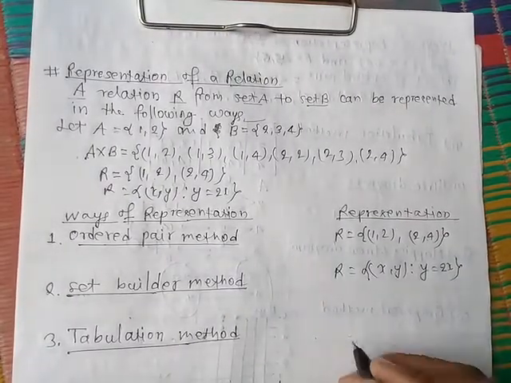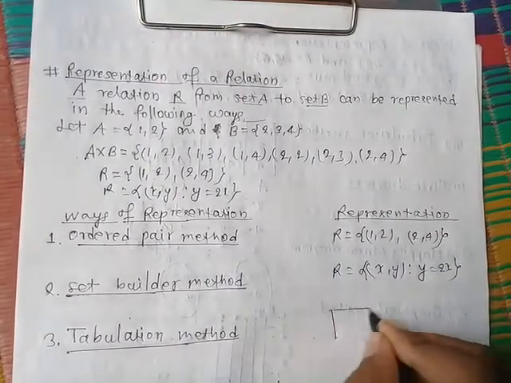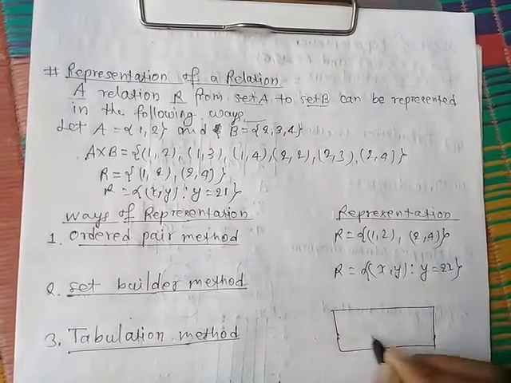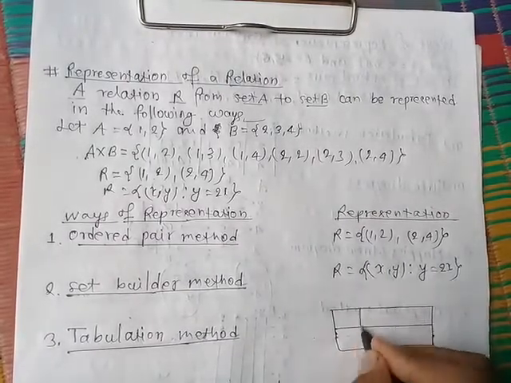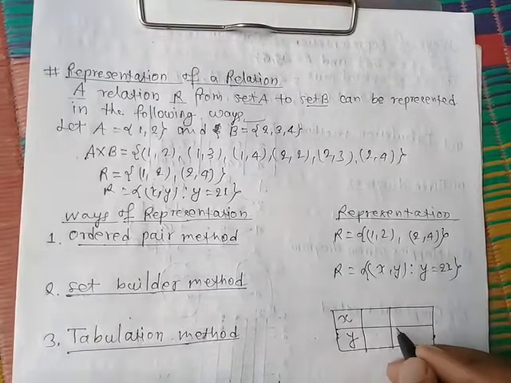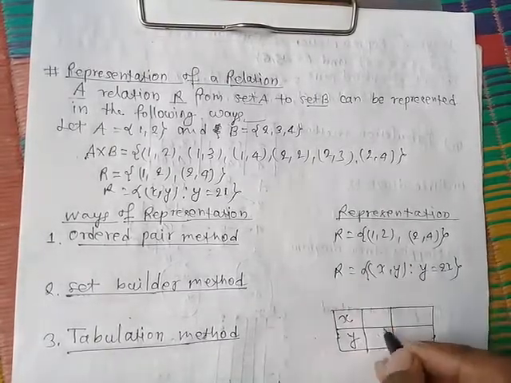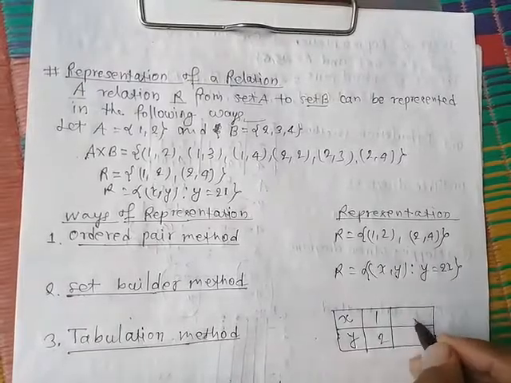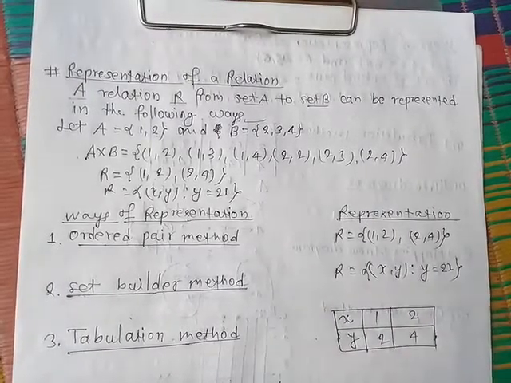Again, tabulation method: just make a simple table like this and write x and y. Here x is 1 and y is 2, and here x is 2 and y is 4.